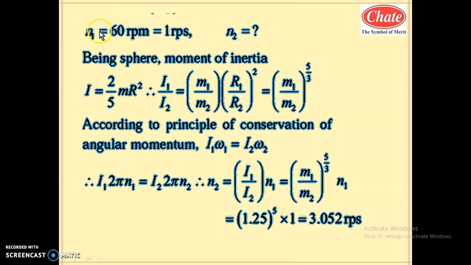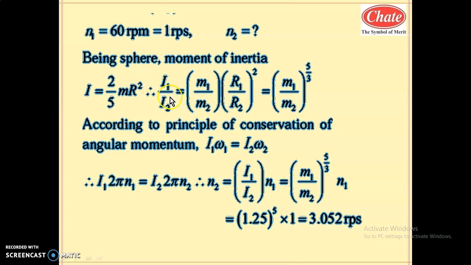Now here the initial frequency is 60 rpm, that is 1 rps. You may substitute the value as it is in rpm, or convert it into rps by dividing by 60. We have to find N2. Here the water is filled in a spherical balloon, so we have to use the moment of inertia of a sphere. Being a sphere, the moment of inertia is 2 by 5 mr square.